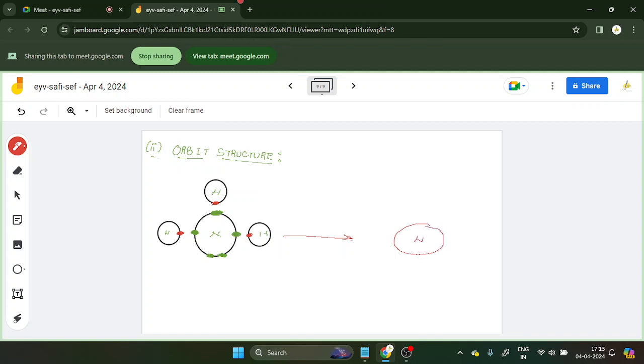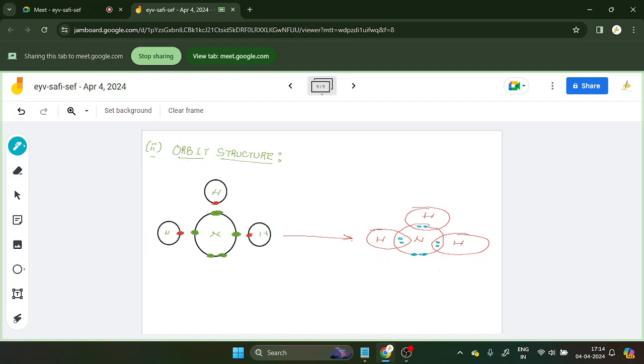This is going to be H, another H, another H. If you look here, they are now joined by single bonds, and 2 lone pairs will be here.